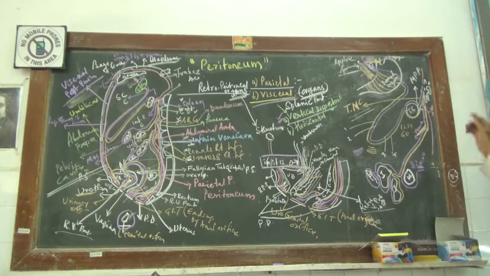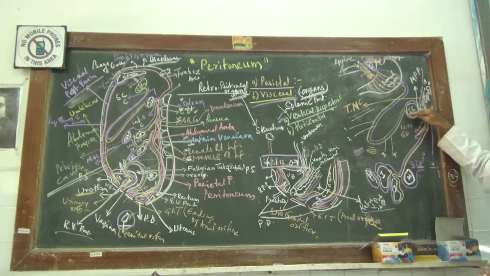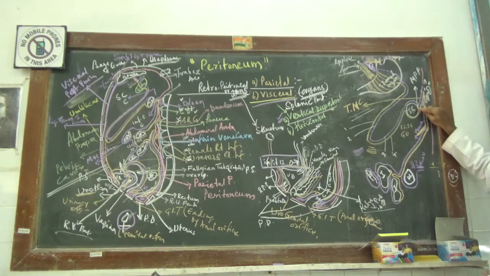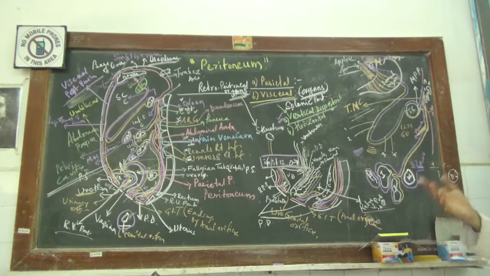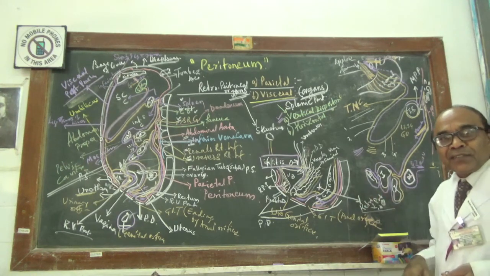The transverse mesocolon is the continued part of the dorsal flap and the ventral flap of the lesser omentum as it runs over the upper part and the lower part of the entire length and diameter of the transverse colon from right to left. Then it runs a little upwards and straight backwards, where it is said to be the transverse mesocolon. This transverse mesocolon divides the whole abdominal cavity into two: one is the supracolic and another is the infracolic.